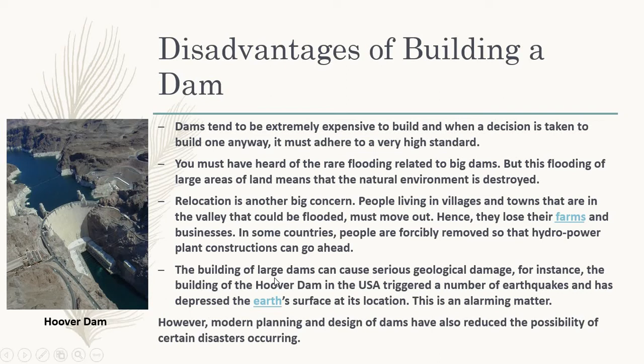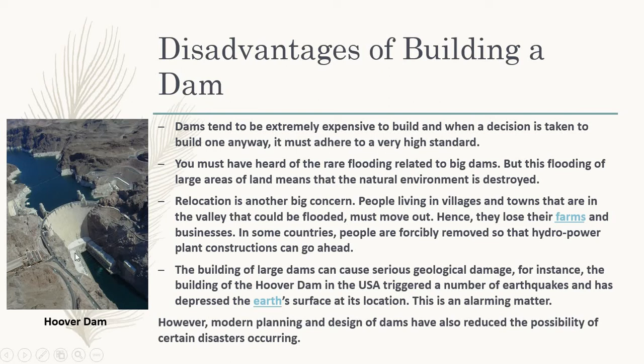Another one: the building of large dams can cause serious geological damage. For instance, the building of the Hoover Dam in the USA triggered a number of earthquakes and has depressed the Earth's surface at its location. This is an alarming matter. Why did it trigger these earthquakes? Whenever a dam is built, it exerts pressure on the Earth's surface.